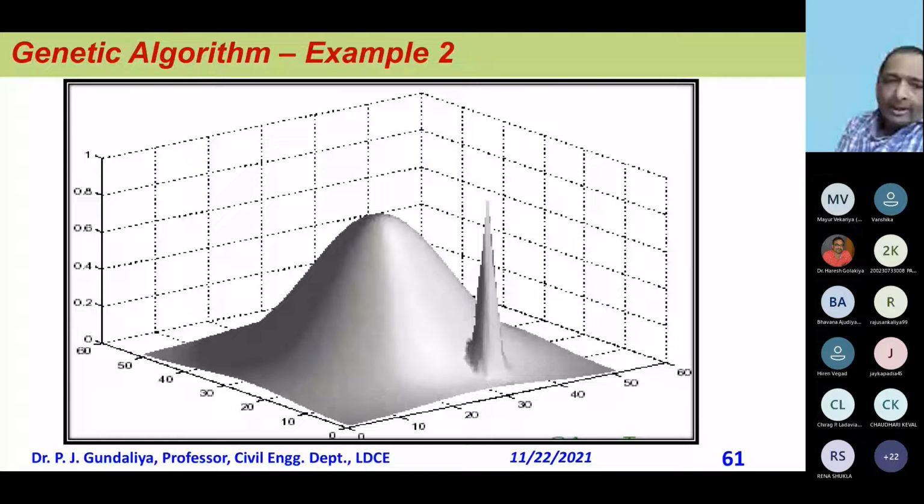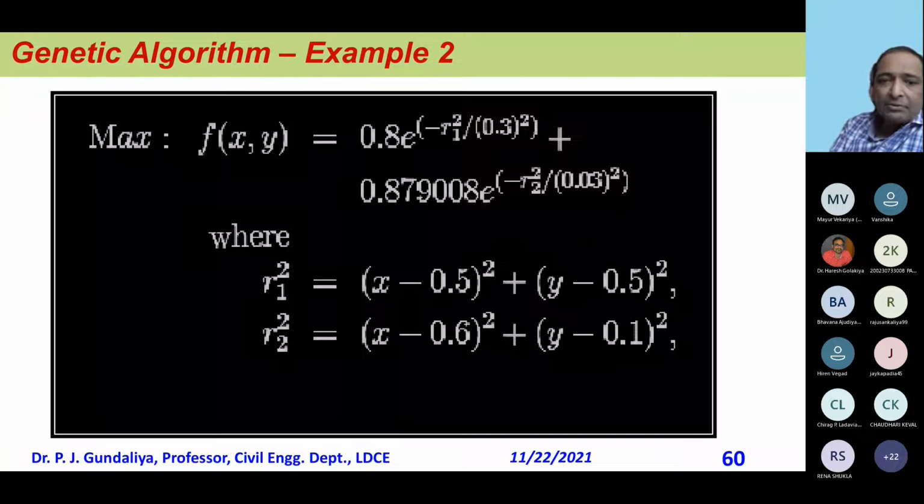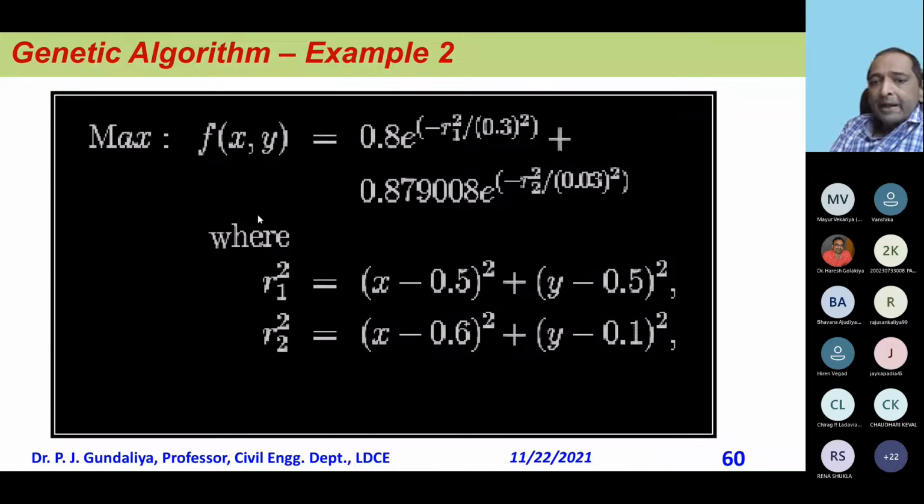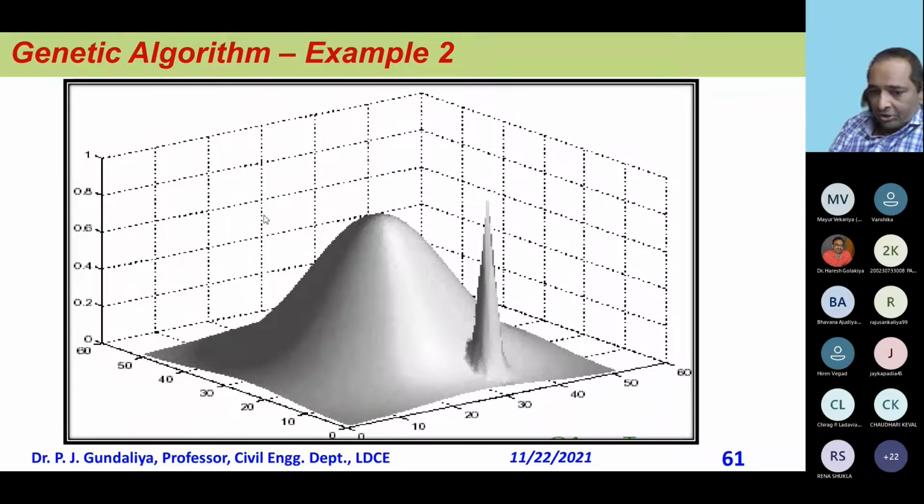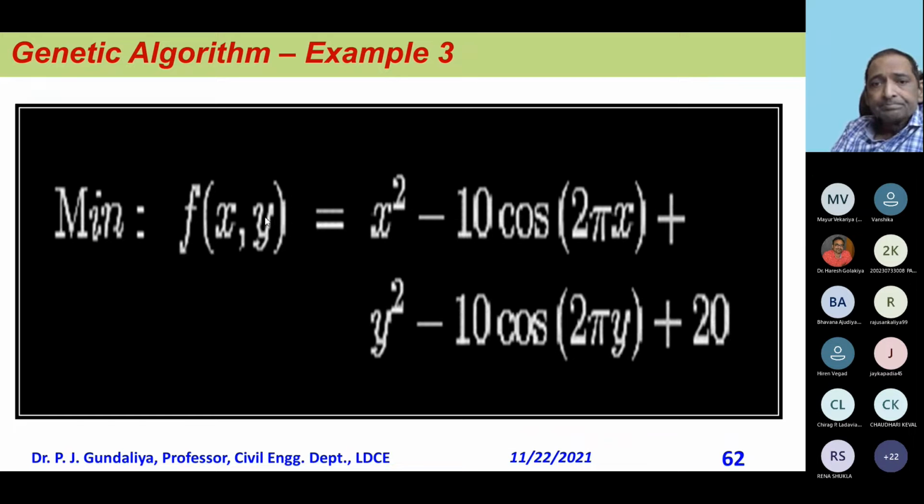Say I give 100 points as a population, so that 100 points are randomly distributed here. A few may be here, a few may be there, and that will try to improve, and it will give the solution, right. So these are all examples which I have tried in my software and am telling you. So we are getting this solution very well in GA, which was not possible otherwise.